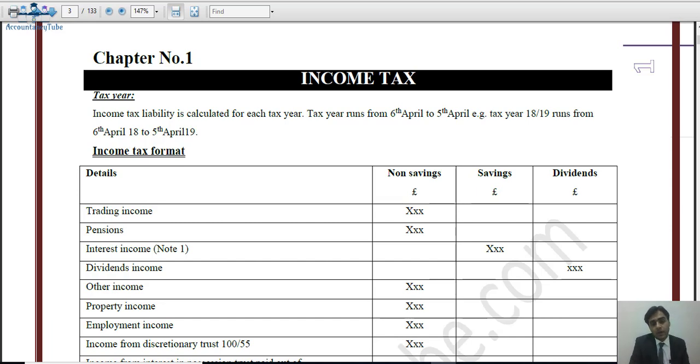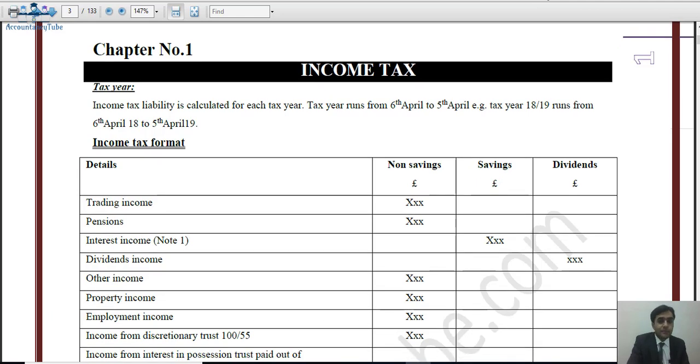In the previous lecture, as you know, we have studied this income tax, which you can see on your screen. I've already opened our notes anyway. So we have seen how to make the income tax pro forma. Now we know how to make the income tax pro forma, but there were certain things in the income tax pro forma which we now need to see.